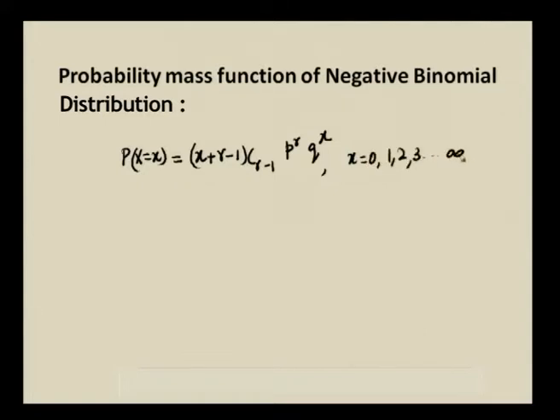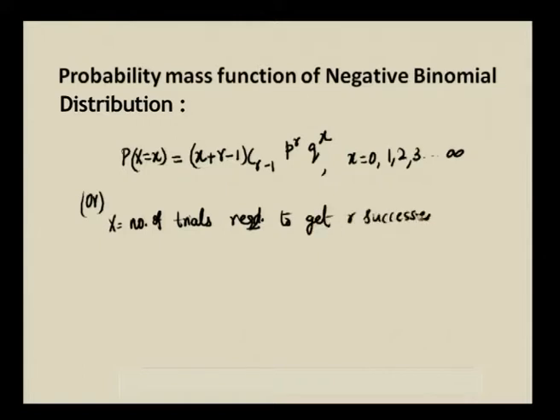In other words, if x is the number of trials required to get r successes, then there is a slight change in the probability mass function, but both denote the same. What is that?